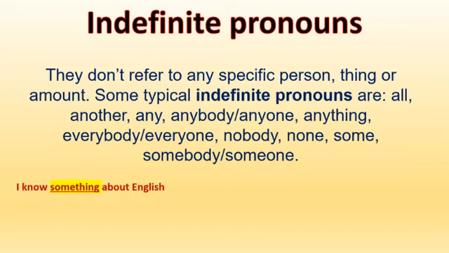For example, I have the expression, I know something about English. Something is for a positive expression, okay? I have the sentence, I know. That's why we use something, because it's positive. I know something about English. Okay? Now, the same, but in negative. I don't know anything about English.